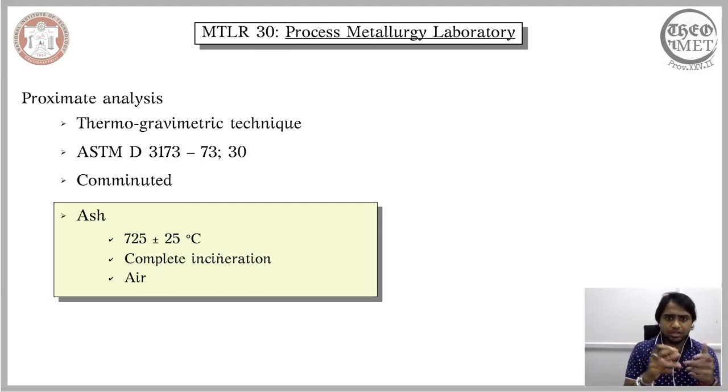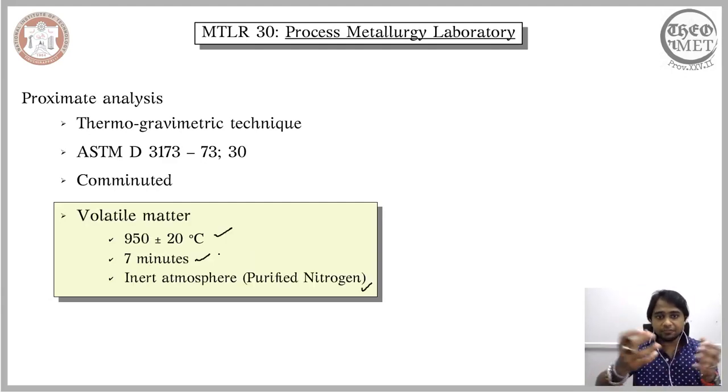And similarly, to ascertain the volatile matter, you are raising it to an even higher temperature, a very high temperature of 950 degrees Celsius, and then you are holding it for a small period of time, that is 7 minutes, again in an inert atmosphere. Essentially what you are calculating is the weight loss. So in all these cases you are calculating the weight loss, and then you are translating it to the amount